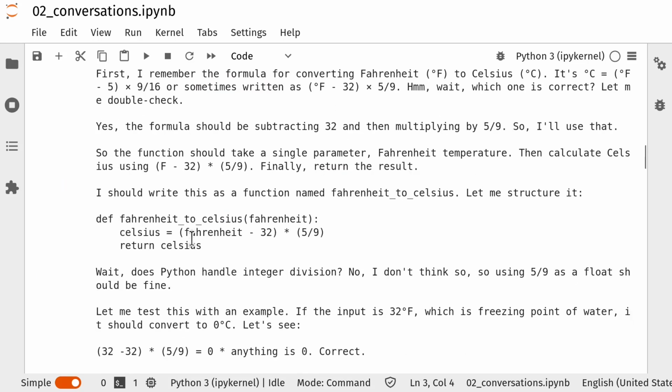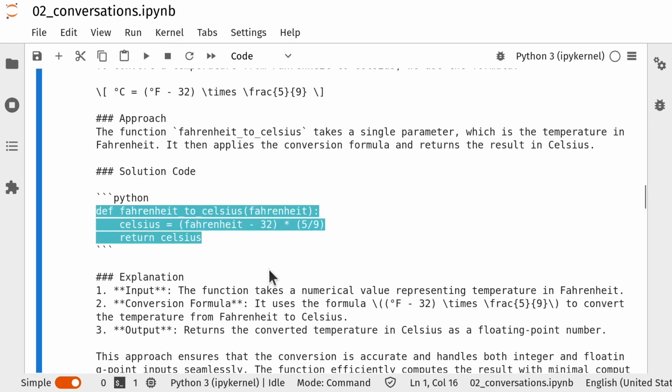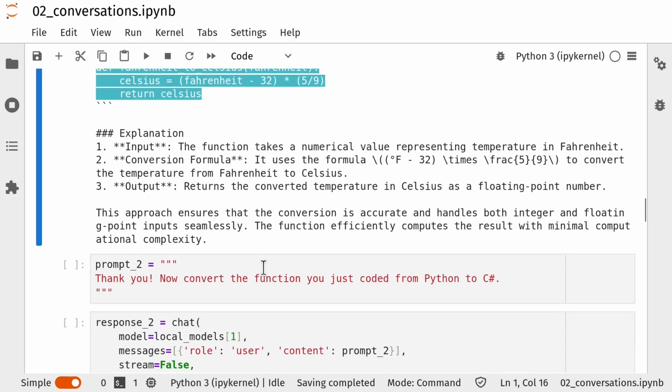Okay, so we've got DeepSeek's chain of thought here. And then we get down and we have our Python solution. As I said, it's a really simple function. That seems all fine to me.